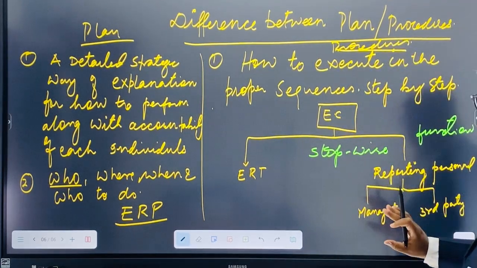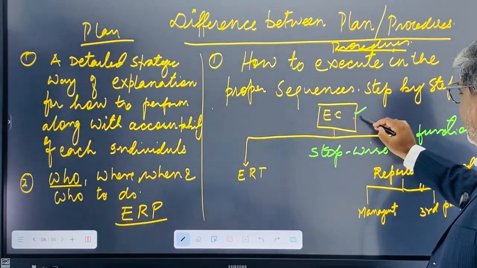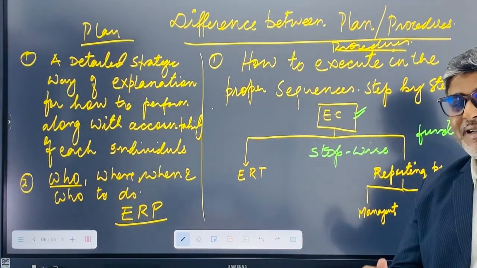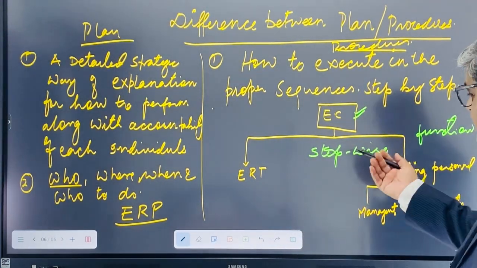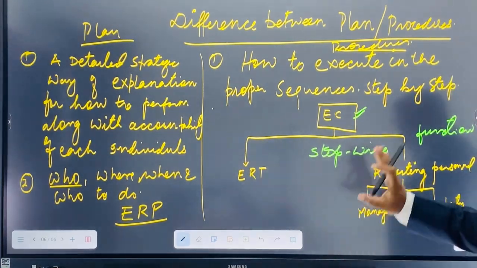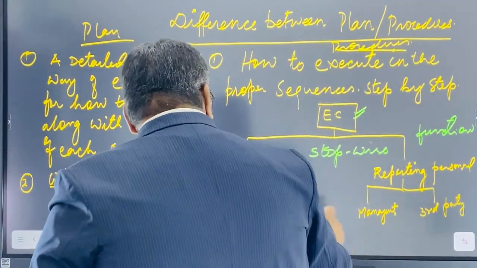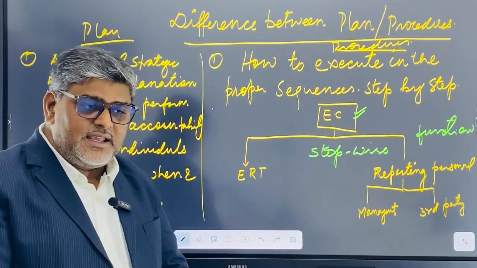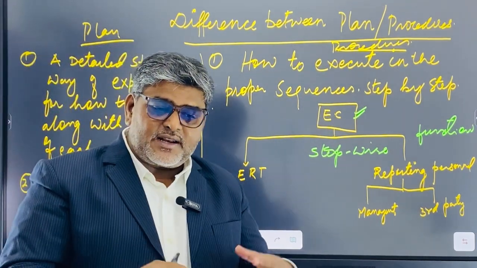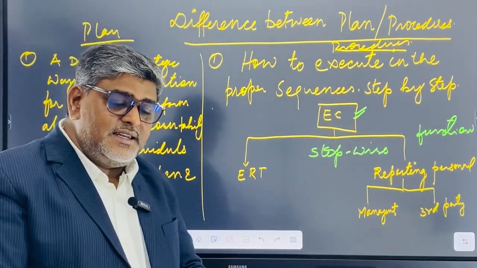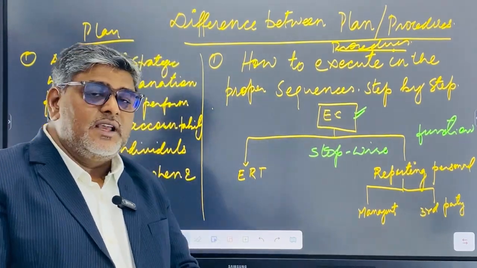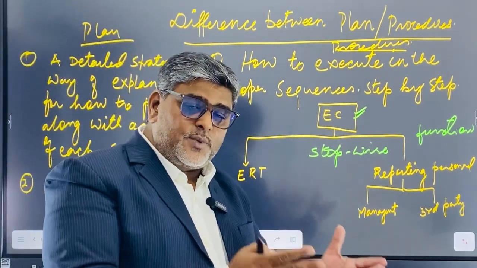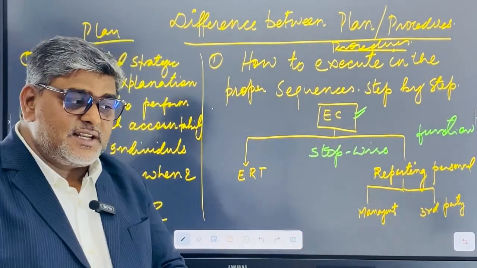A stepwise function. Suppose there is one person who is called the incident commander. He is the person who is commanding the incident if anything goes wrong. What will he do? First of all, at the site, suppose a worker who is doing some activity like grinding gets injured, and suddenly his index finger comes in contact with the grinder machine and gets slight lacerations or injury.